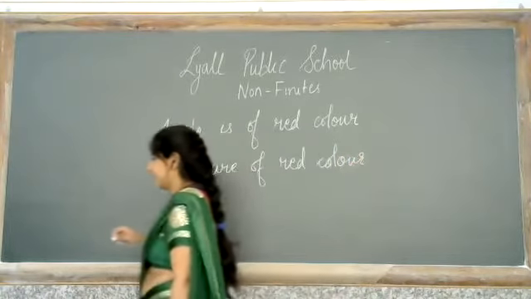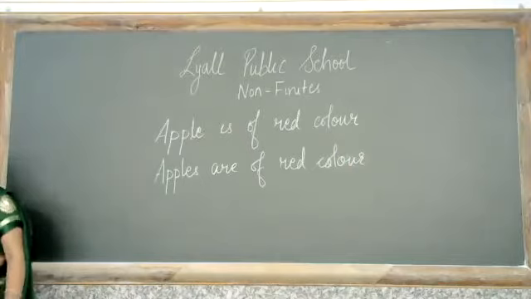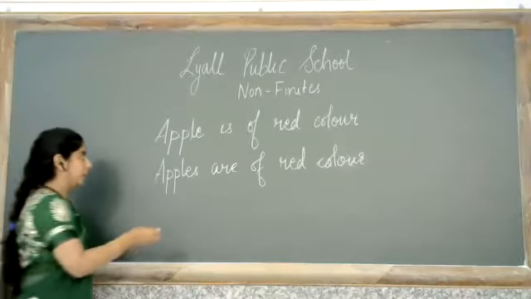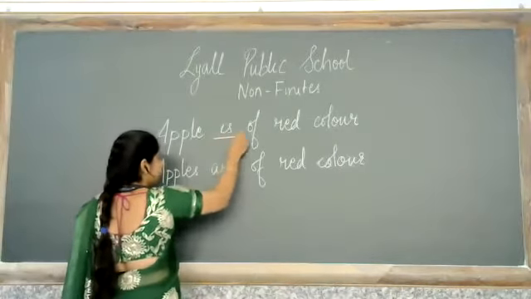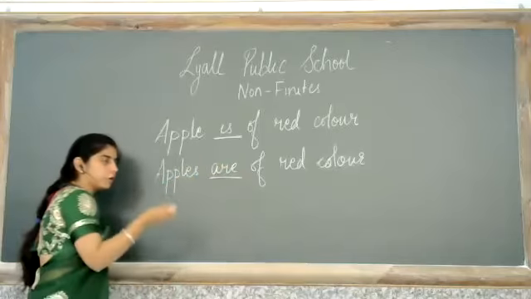These are your sentences. Apple is of red color and apples are of red color. Same thing, only difference is this, because of the number.